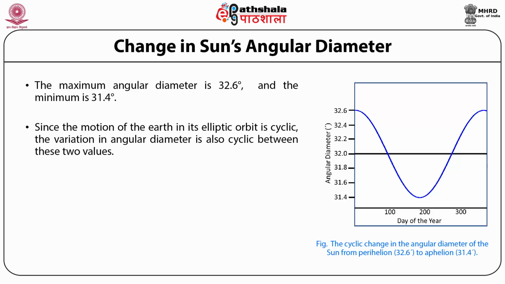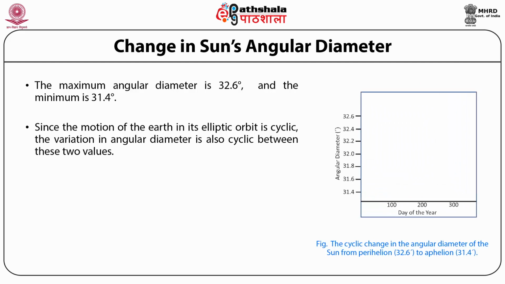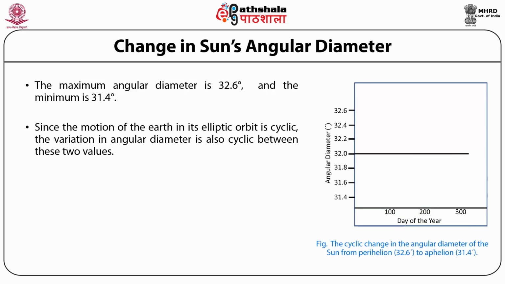out to be a mean near equatorial value of 6.95508 × 10^8 meters. The generally used value of the solar radius is R = 7 × 10^8